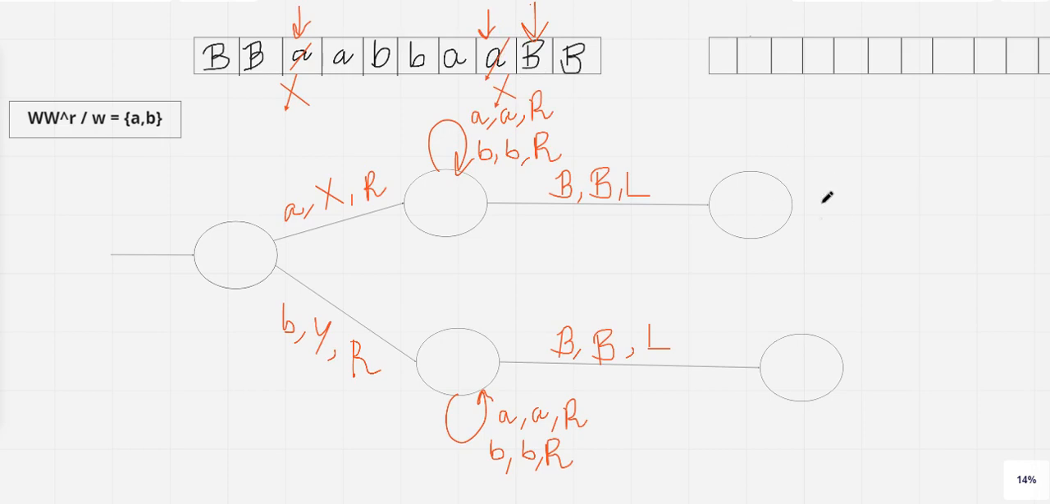So then definitely the state will change from this to another state. After completion of this blank, we will now come across A. If it is A, then it will replace it by X and move in the left direction. Correct? And the same way, if it encounters B, then it will replace it by Y and move in the left direction.